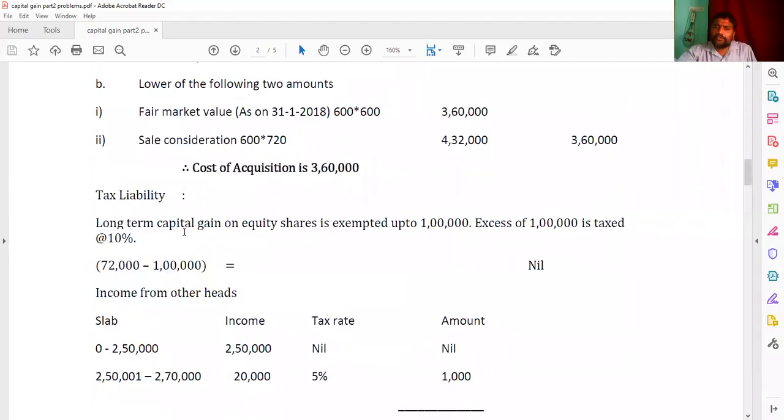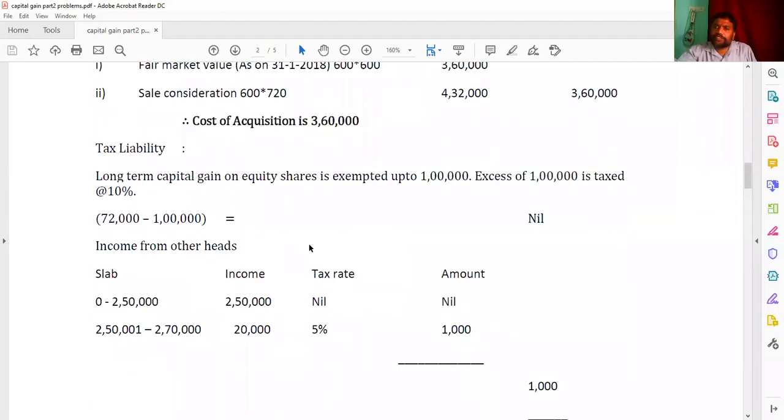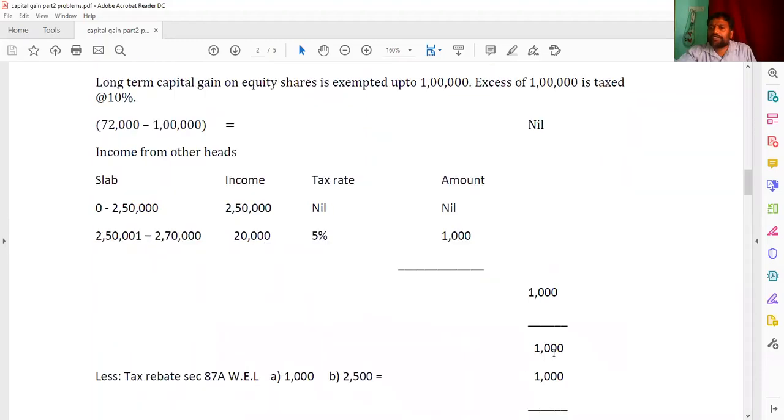And then we have to make the slab for 2,70,000 income from other heads. That is up to 2,50,000, the income I gave, a special step for you. This is 2,50,000. How you got 2,50,000 minus 0? You will get 2,50,000. And then tax rate is nil, amount also nil. And from 2,50,000 1 rupee to 2,70,000, the difference we are calling here 20,000. 20,000 into 5%, you're getting here 1,000. Nil plus 1,000, you're getting 1,000.